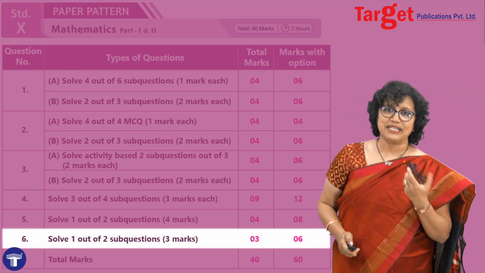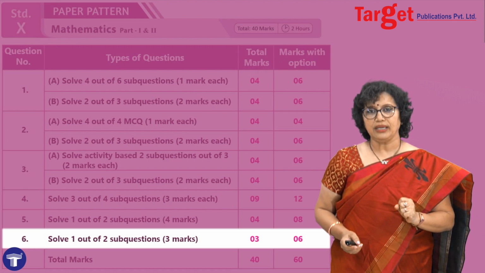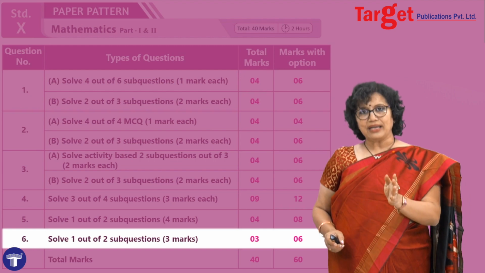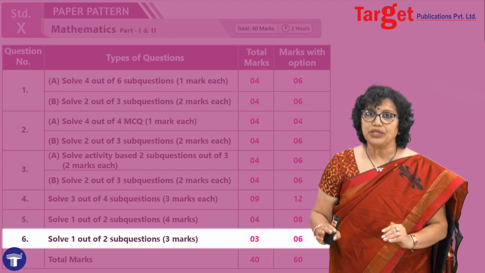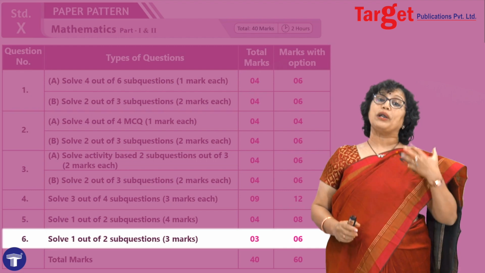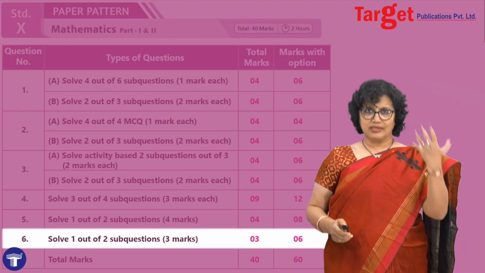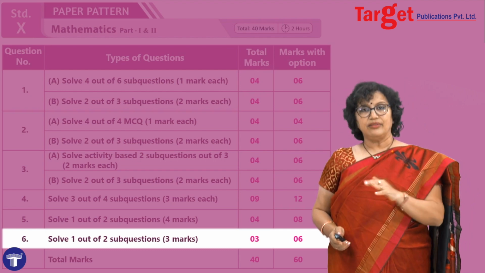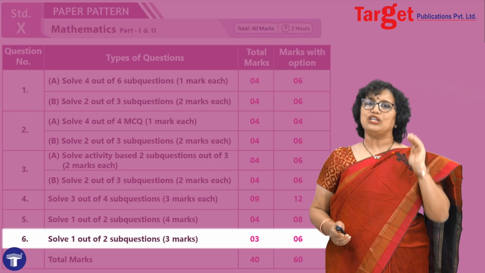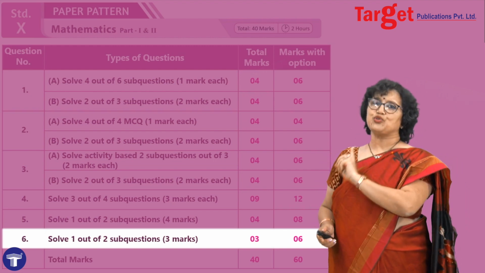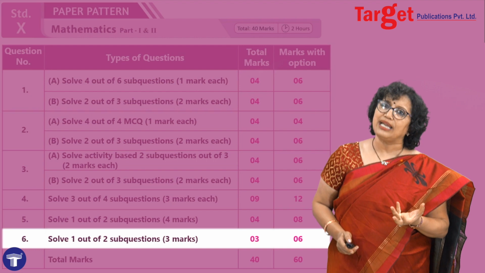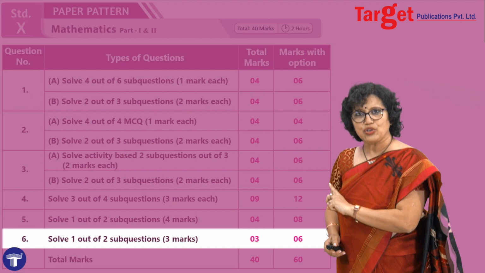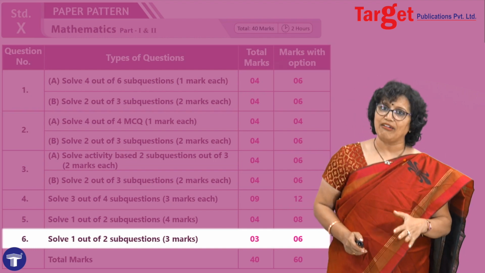And then comes question number 6. Now what type of question is this going to be? It is going to be an open-ended question. When I say open-ended, I expect a student to attempt that question with the help of whatever he has learned in the entire session of 10th standard. I mean that if you have done your 10th standard well, then how to apply the knowledge you have learned in 10th standard would be tested actually in question number 6. And this question actually has 3 marks given. Like the challenging problem, this particular question also can fetch you those 3 marks if you have practiced well.